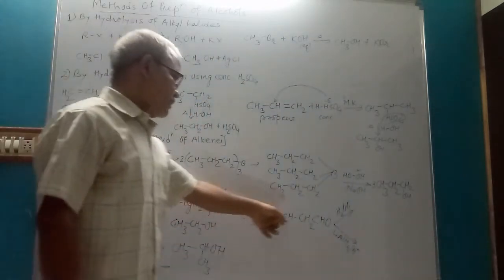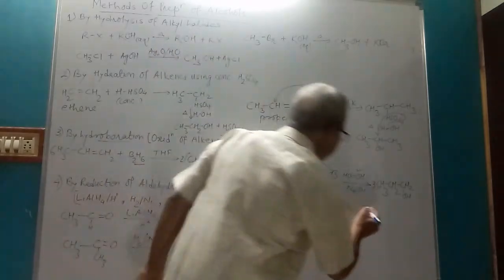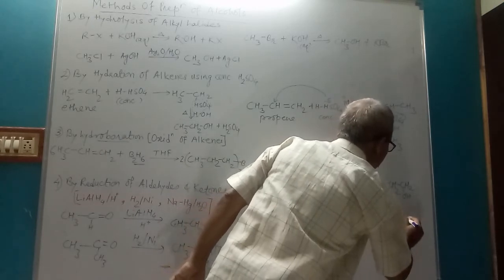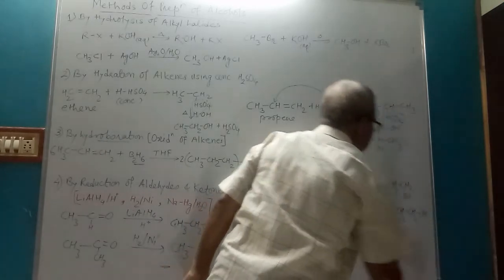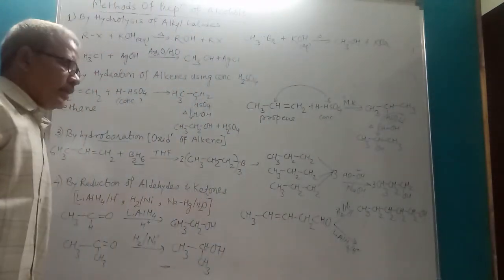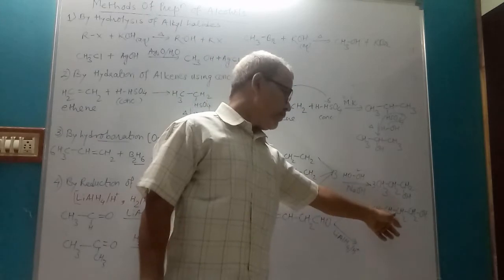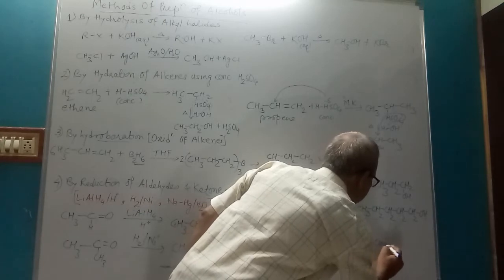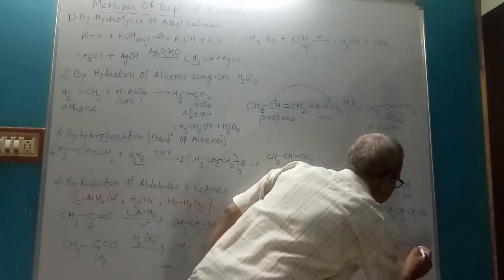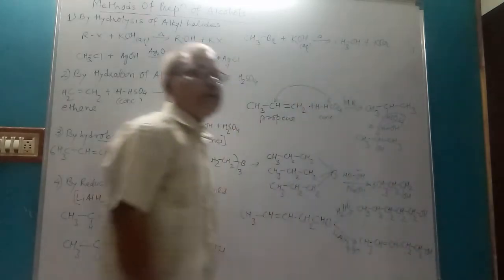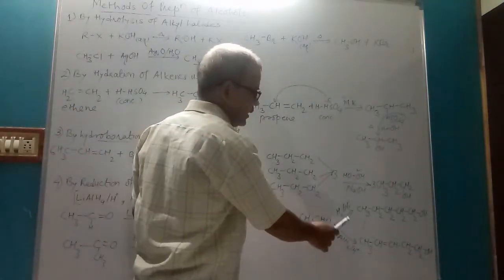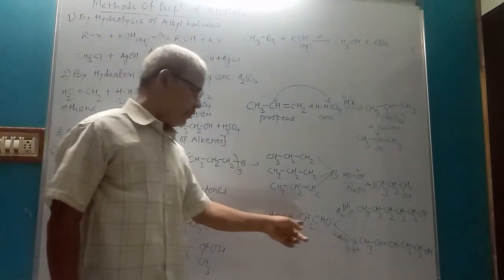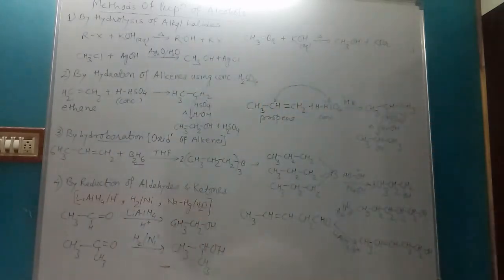Now, in the first case, in presence of Raney nickel, the product is CH3 CH2 CH2 CH2 CH2OH. We get saturated alcohol, primary alcohol, but in second case you will get CH3 CH double bond CH CH2 CH2OH, unsaturated alcohol. So this is the advantage of LiAlH4 over H2/Ni. By taking LiAlH4, you can prepare unsaturated alcohol.